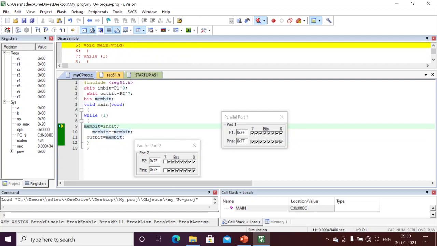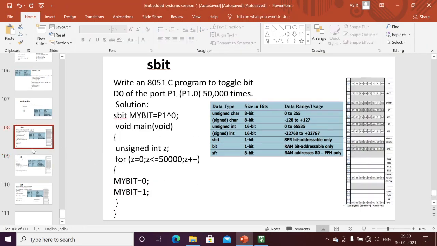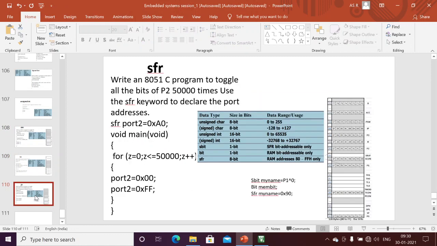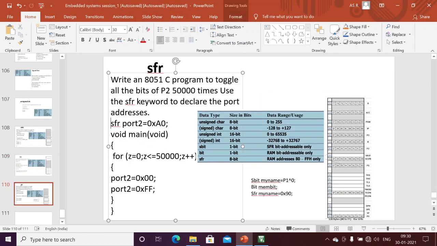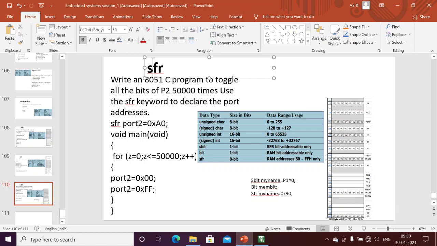Okay, this is a way we can just store our bit using the bit data type. The sbit data type is only used to access a particular SFR register in a particular bit. So far we discussed sbit and also the bit data type. The final one we are discussing is SFR, special function register. For example, if I want to access any particular special function register through the address, I can use this one.